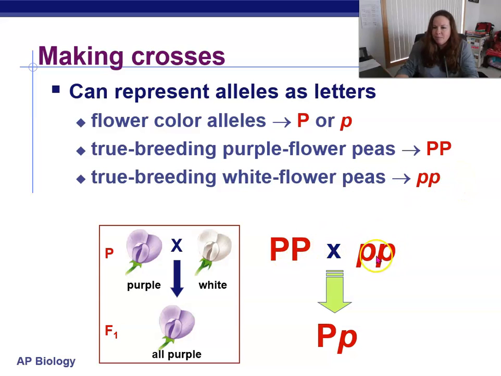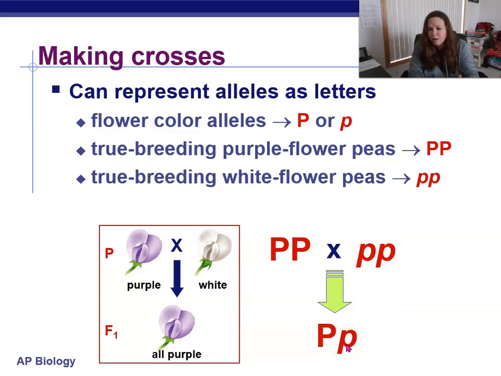So here we can see them in a cross, and then we think about, well, what alleles can the parents provide to their offspring? Well, if one parent is big P, all they can give is a big P. No surprise there. So bring the big P down, and the other parent can only give a little p, bring that down.